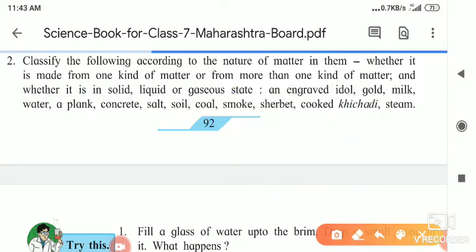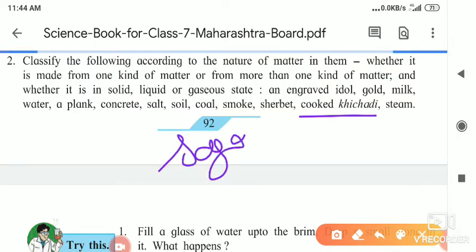Next is khichdi, cooked khichdi. Actually, there are two kinds of khichdi. Sago khichdi we use when there is a fast, and at that time we eat this. Inside it sago and oil are there, and then we add groundnut powder to it.